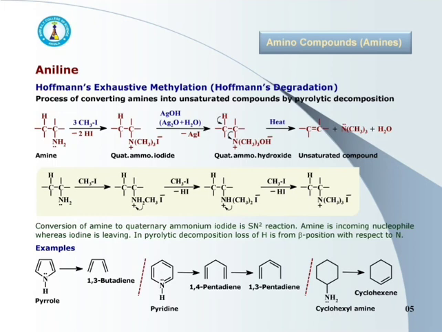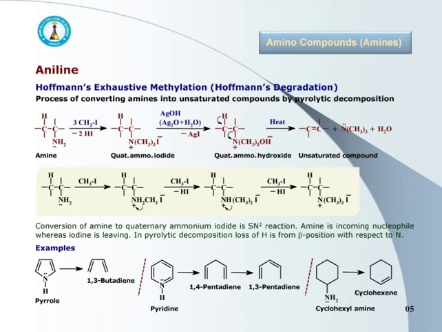During elimination of water molecule in pyrolytic decomposition, the hydrogen is always lost from beta position with respect to nitrogen to give alkene.